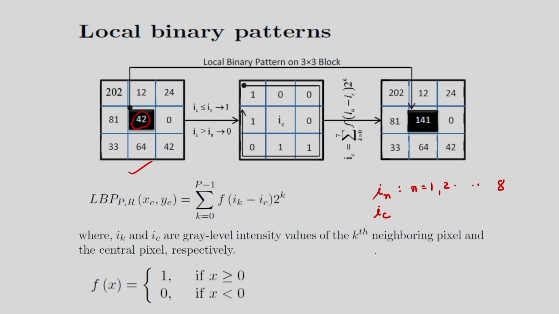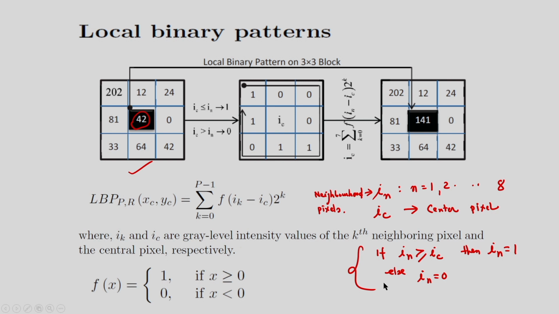If IN, the neighborhood pixel, is greater than or equal to the center pixel IC, then IN will be equal to 1, else IN is equal to 0. So this I am considering.